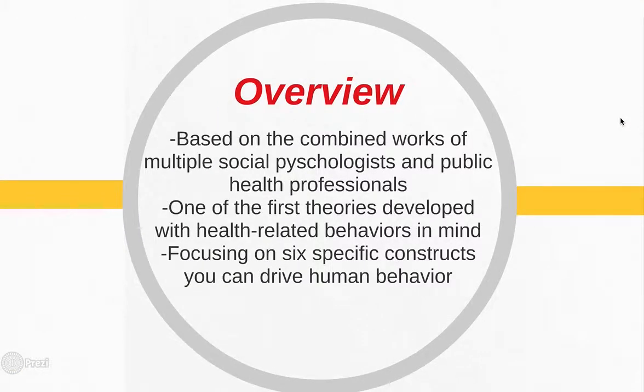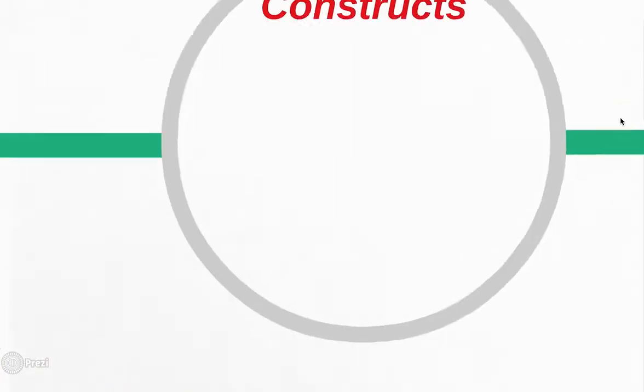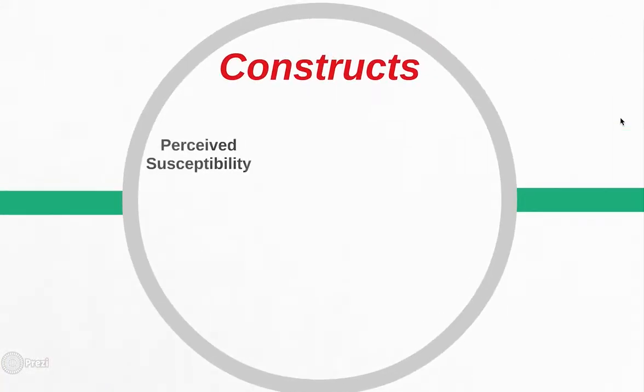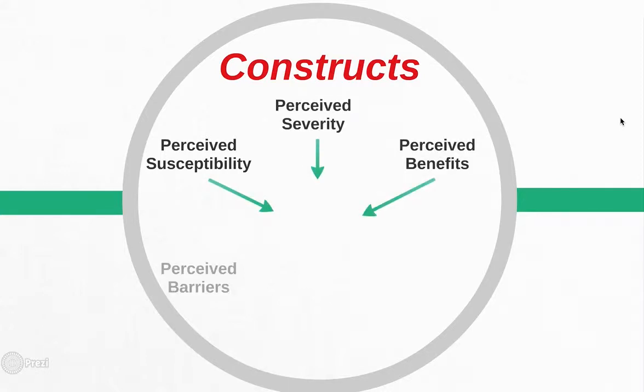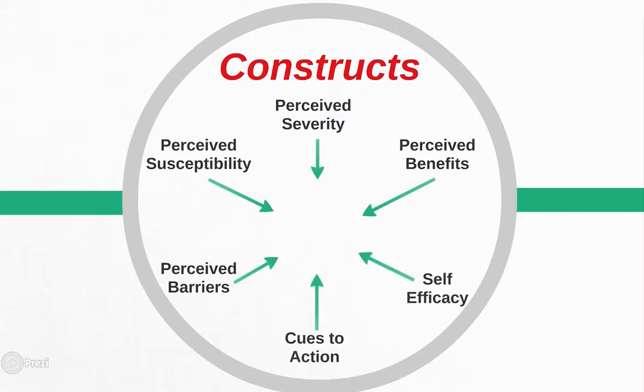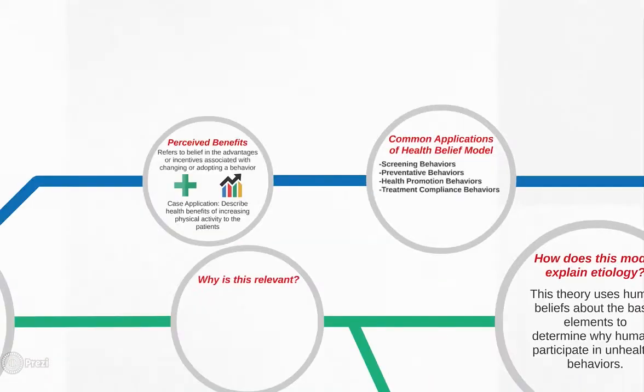A brief overview. The health belief model is based on the combined works of multiple social psychologists and public health professionals. It is one of the first theories developed with health-related behaviors in mind. It is based on the idea that by focusing on 6 specific constructs, you can drive human behavior. These constructs are perceived susceptibility, perceived severity, perceived benefits, perceived barriers, cues to action, and self-efficacy. All 6 of these constructs work together to shape health behavior.